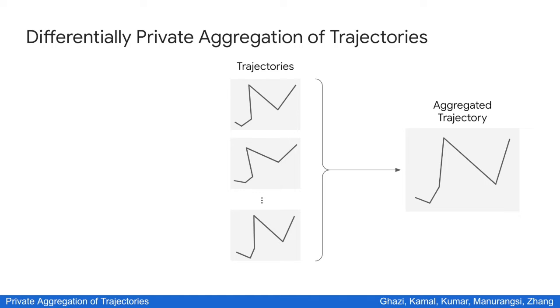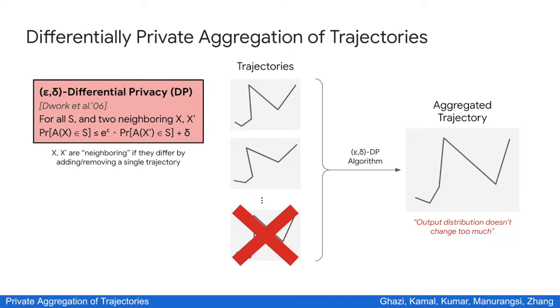The notion we use for privacy here is differential privacy. Roughly speaking, it says that adding or removing a single user shouldn't affect the algorithm output too much. Specifically, the output distribution of the algorithm shouldn't change too much. This is parameterized by two parameters, epsilon and delta. And for those who haven't seen differential privacy before, you should think of epsilon as being a small constant and delta being negligible in the number of trajectories.